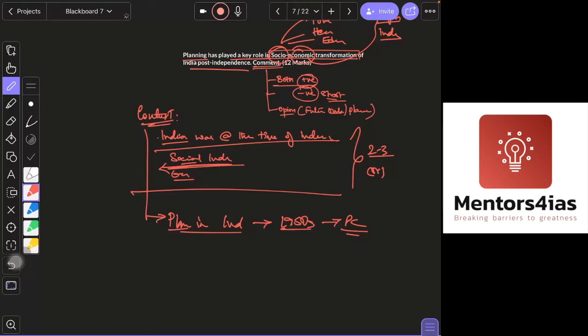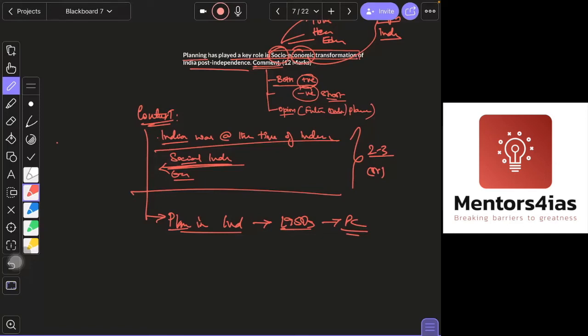Okay, so it has increased the rate of growth, created infrastructure. You can give examples. In the first plan, agriculture was given importance. In the second plan, infrastructure. The Nehru-Mahalanobis approach gave impetus towards capital growth. Capital investment in industries and all those things you will be writing.